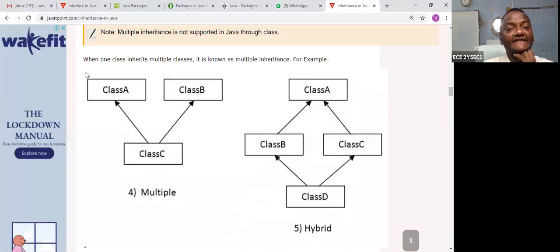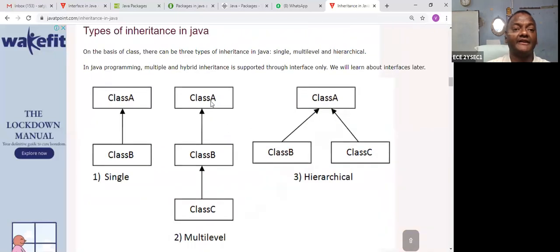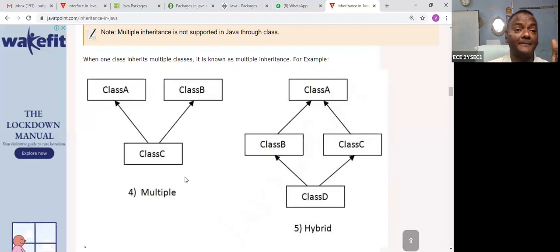Two parent classes, one child class, is called multiple inheritance. Multi-level means one parent, one child, and one grandchild. This is the multi-level, and this is the multiple. Two parents, one child. If I create an object, where can I accept from, either class A or class B? I will get some confusion.